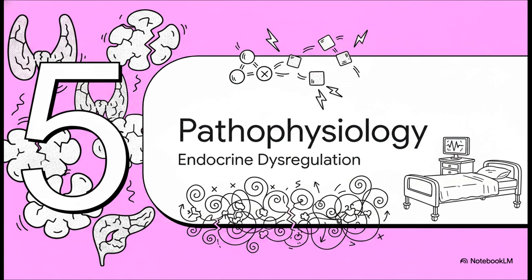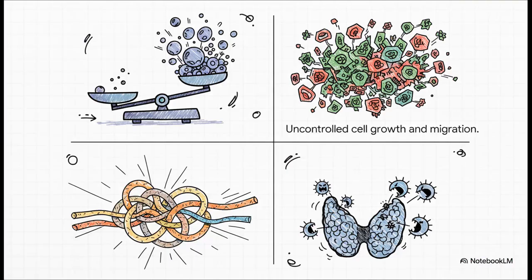All right, final section number 5, pathophysiology of endocrine dysregulation. We've looked at healthy homeostasis, but now we have to examine the bedside reality of what happens when these pathways fail. Signaling dysregulation results in cascading, widespread maladies. We see the direct overproduction or underproduction of hormones, leading to conditions like Addison's disease or acromegaly. Aberrant receptor activation can cause uncontrolled cell growth and cancer. Disruptions in crosstalk lead directly to metabolic syndrome and insulin resistance.